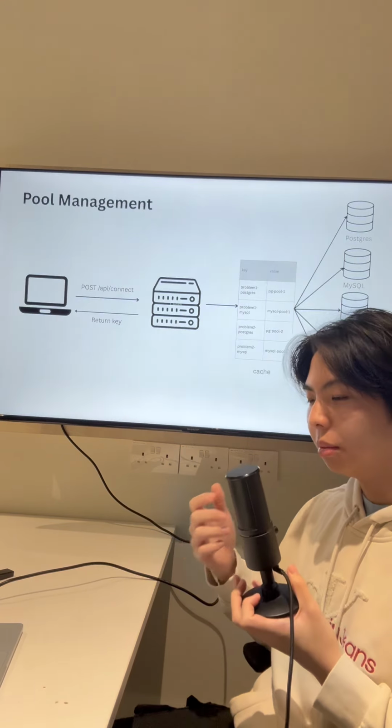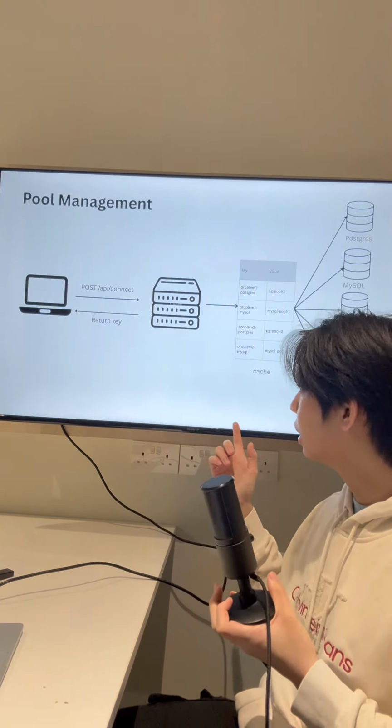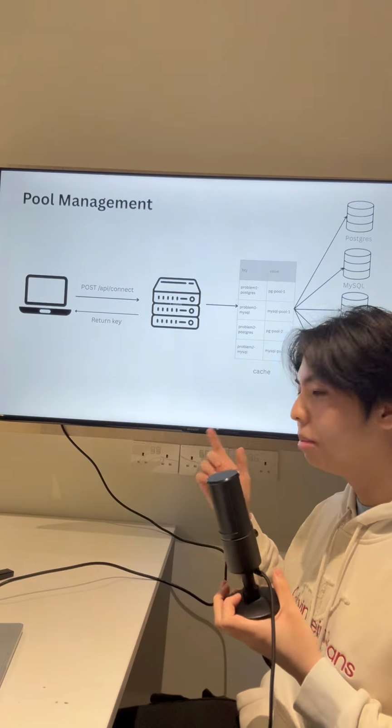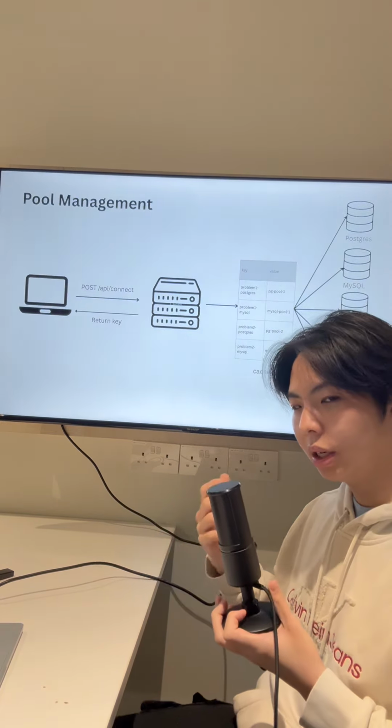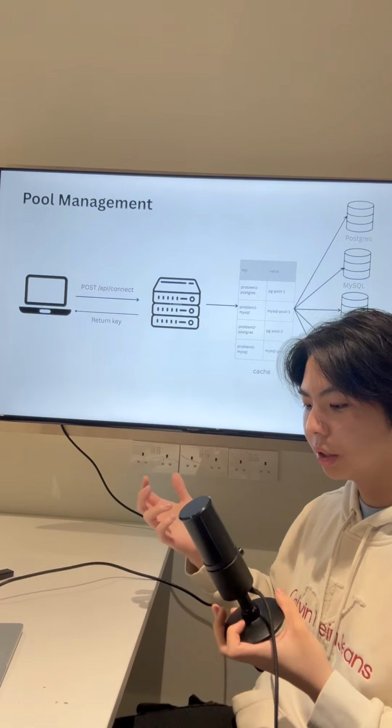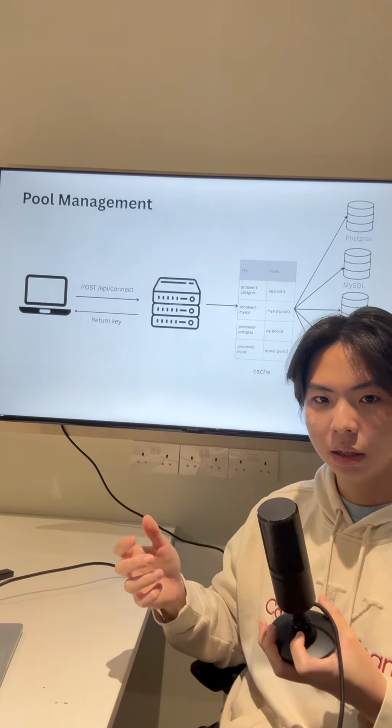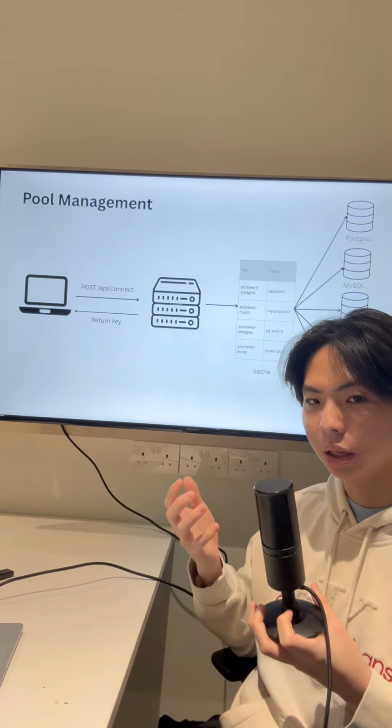This allows for flexibility in how the candidate writes the query so long as the logic produces the right data. How do you ensure that candidates don't get stuck waiting for containers to spin up each time they access a new problem? We can introduce pool management. We keep a pool of warm containers ready to go in the background. Each time there is a new request, we check the in-memory map on the server for an existing container for a given problem and dialect. If the container exists, we grab a container from the cache and execute the SQL statement against it. If it doesn't, only then do we bear the cost of creating a new container from scratch.